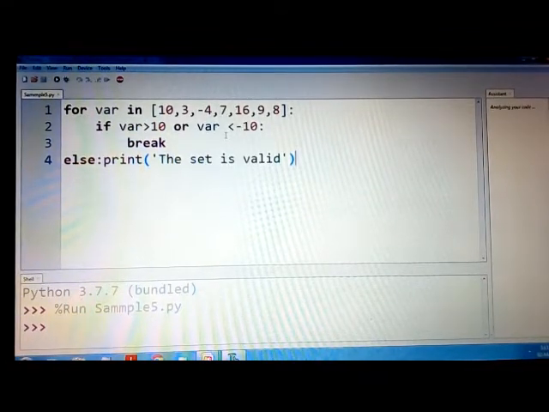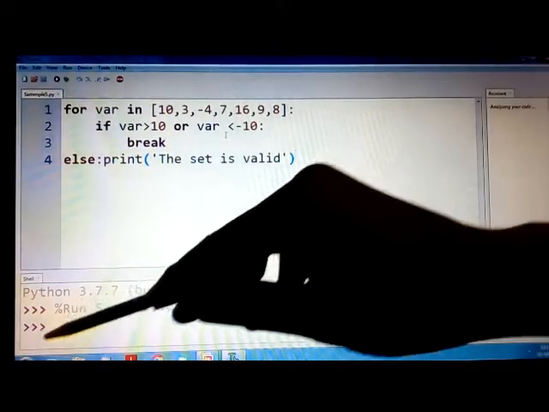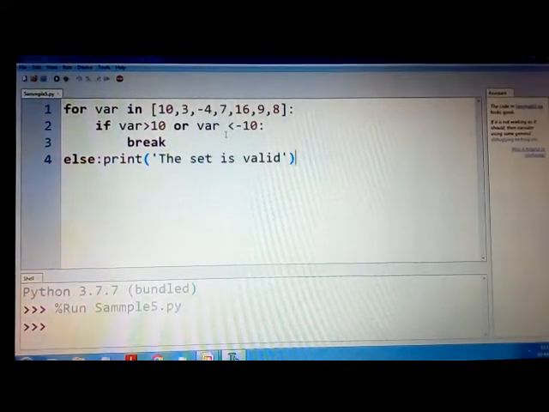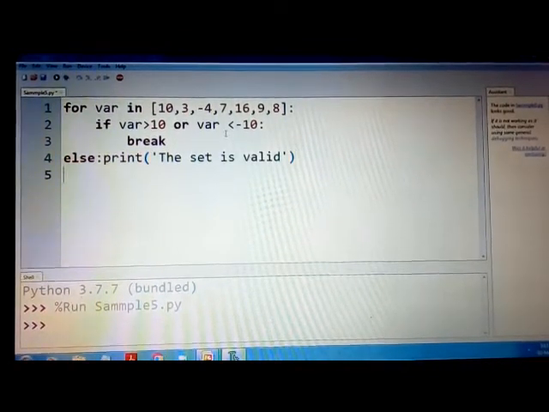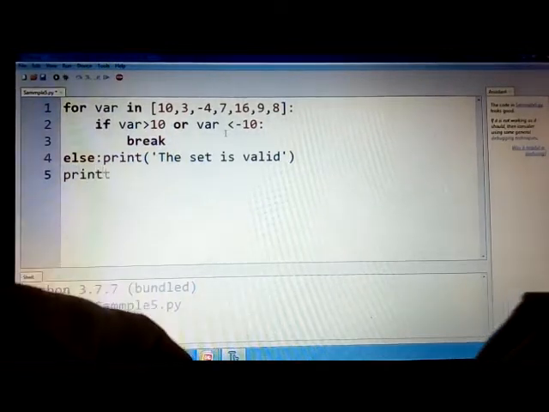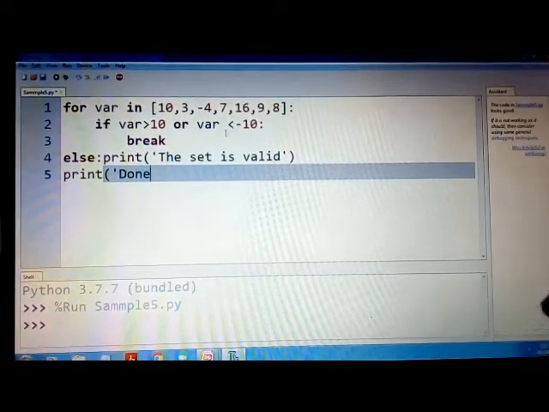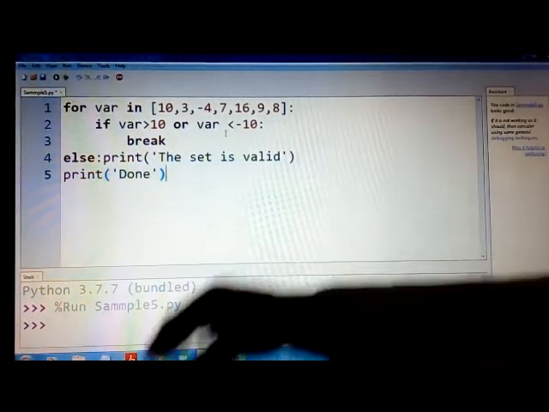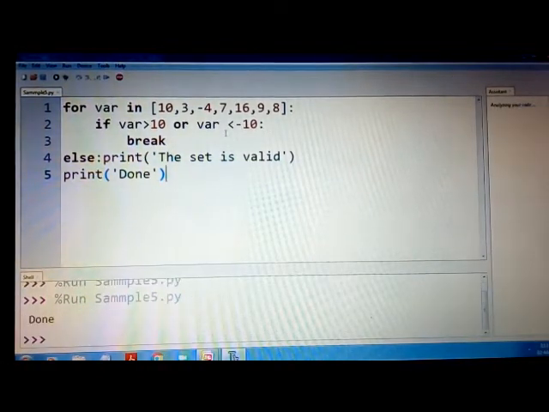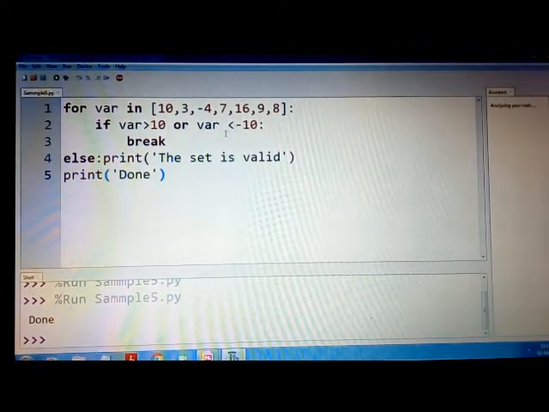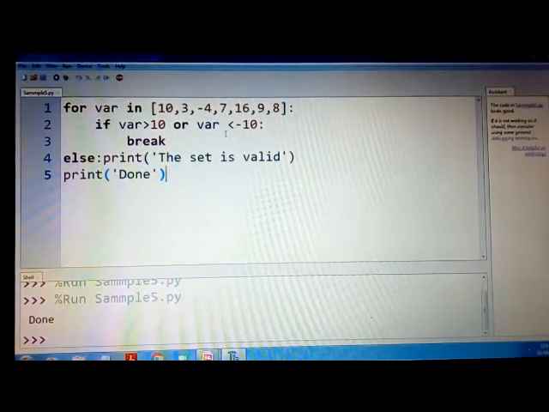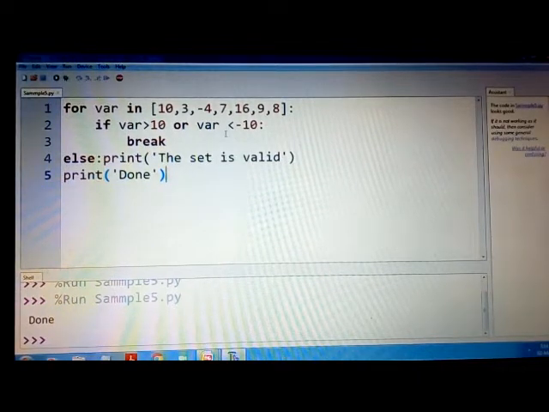You see the program has been run, but nothing is printed here. To understand whether the program is actually executed, you can put a statement saying print lastly done, and you can run this. Now you can say that nothing has been done. That means the set was not valid. But how do I incorporate this logic in this particular program?